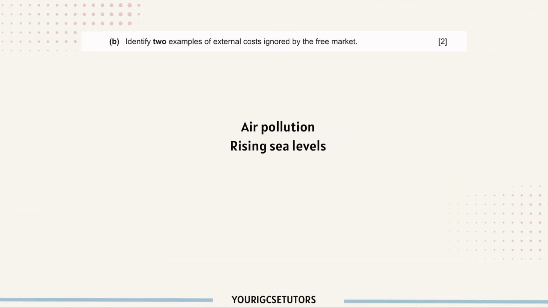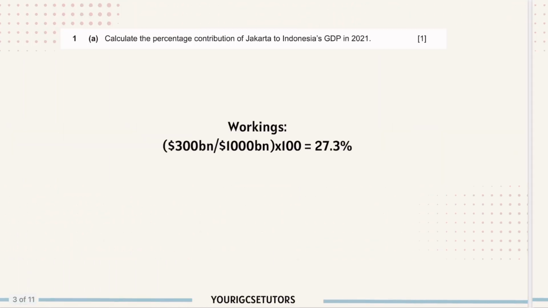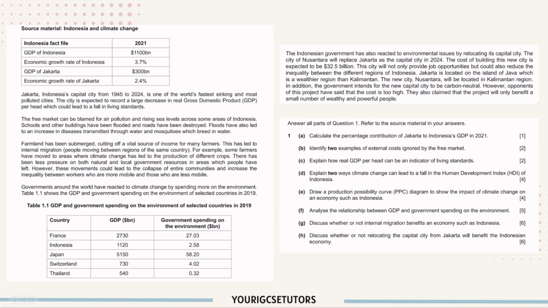Question B. Identify two examples of external costs ignored by the free market. So, where to find the answer? Back to the text, you can read, the answer is here. Okay, so air pollution and rising sea level.